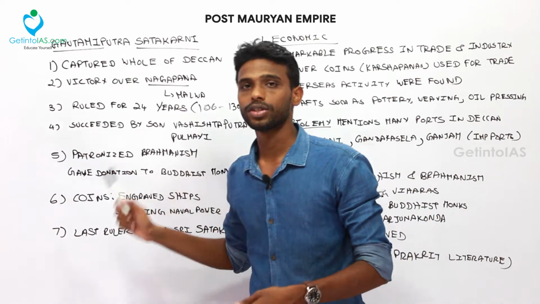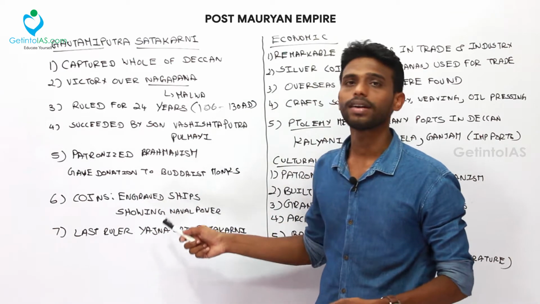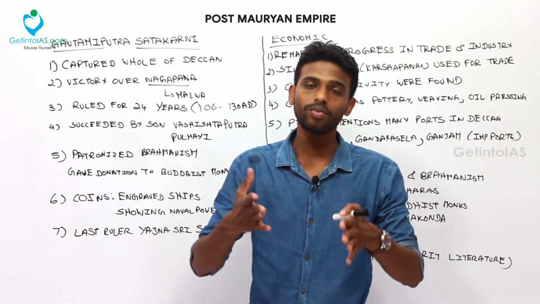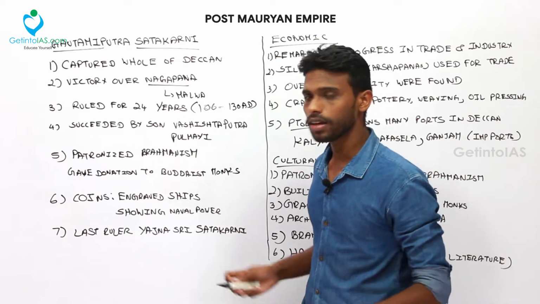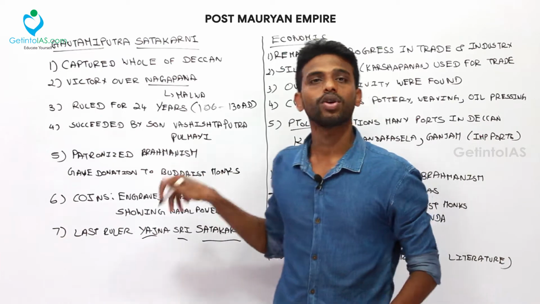The coins issued during this period had ships engraved on them, which shows that their navy was elaborate and that they also used the waters for trade. Now coming to the last ruler, which is the end of the Satavahana dynasty. The last ruler was Yajna Sri Satakarni.